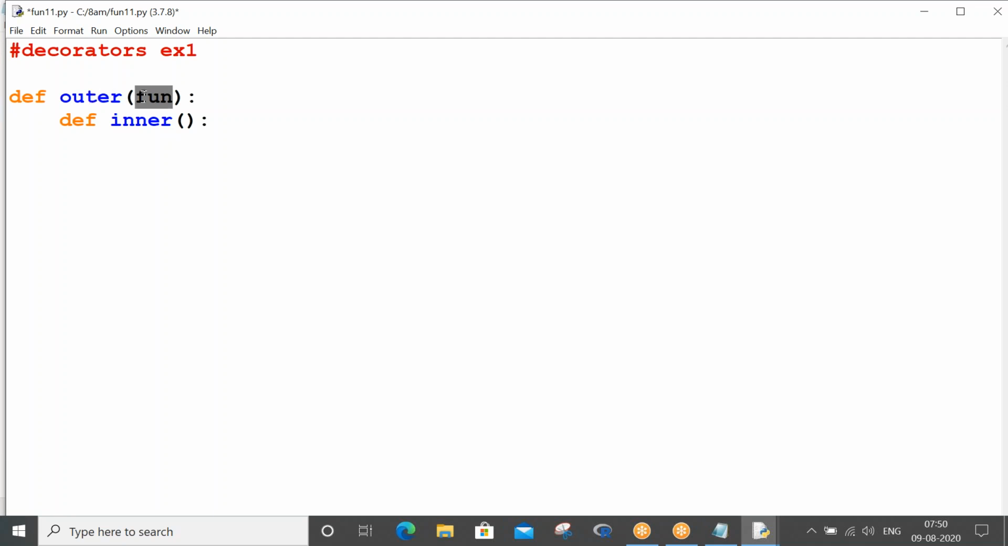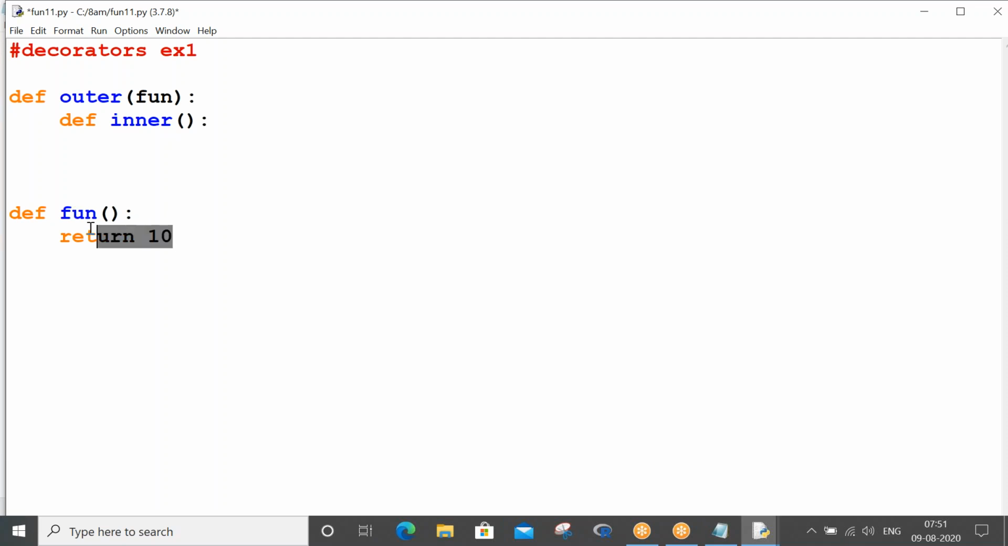So first you should have defined this function, right? So let me first define that. Outer is your beauty parlor, and fun is you going into the beauty parlor. Whenever you go into the beauty parlor, first of all, you as a human being should exist in this world, right? So first give life to your function. So def fun, and I am returning 10.